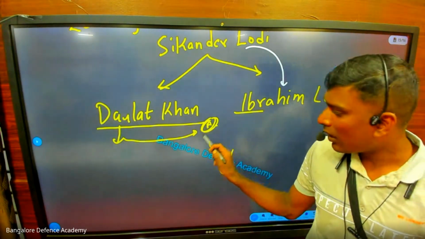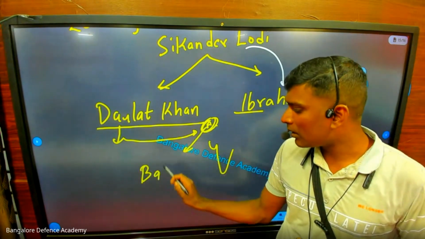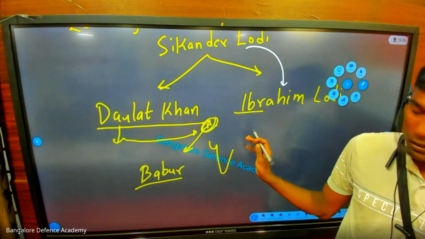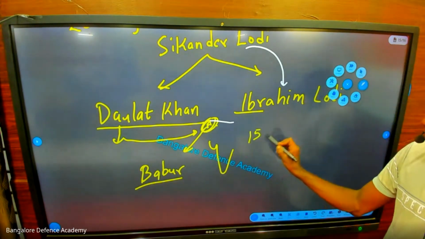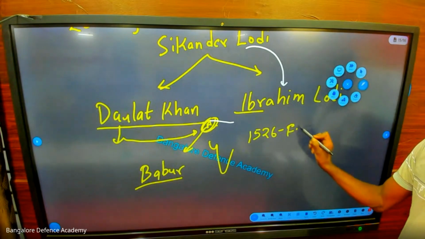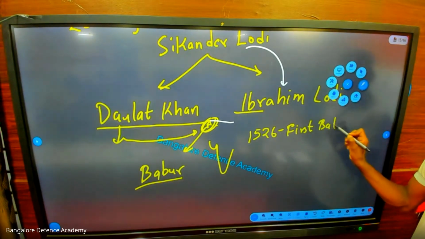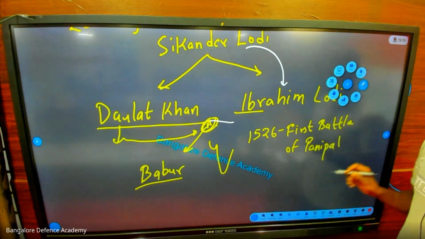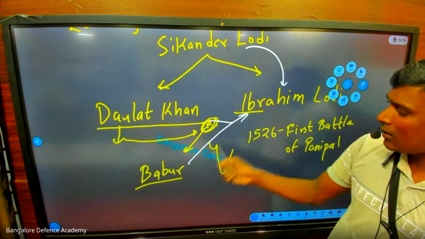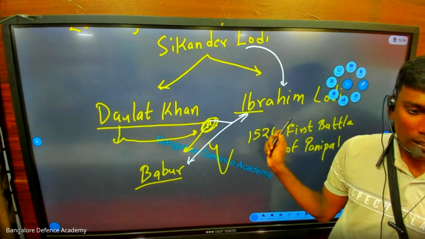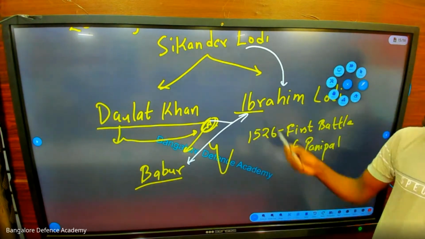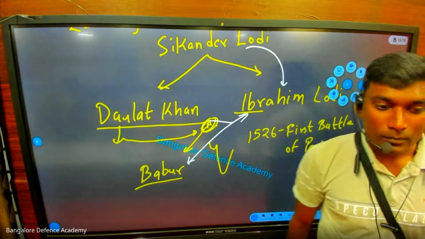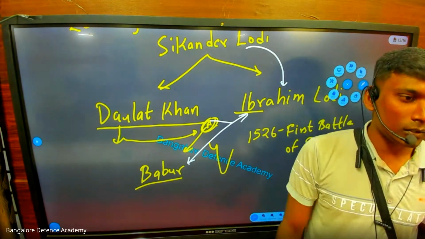I will become the king and you will get lot of money. So that is how the Afghanistan king I am talking about is Babur. Have you heard this? Babur comes inside, and in the year 1526 there is the first battle of Panipat, between Babur and Ibrahim Lodi. In this battle, Ibrahim Lodi is killed. Now who will get money? Babur. Who will become the ruler?